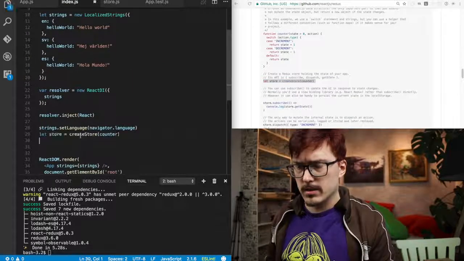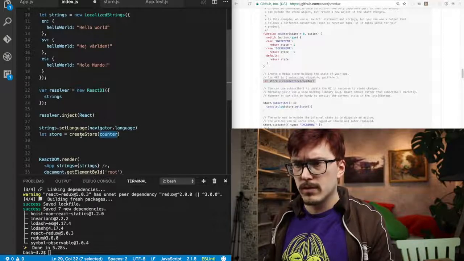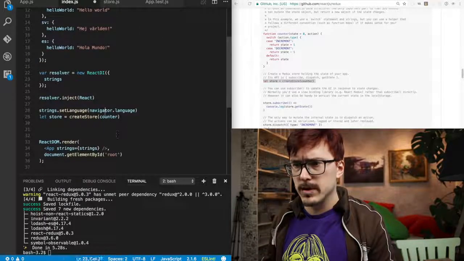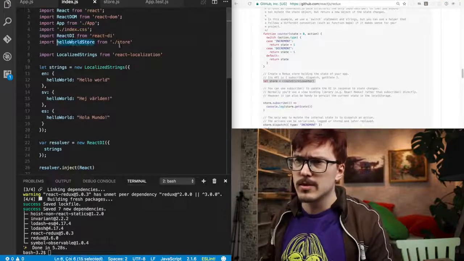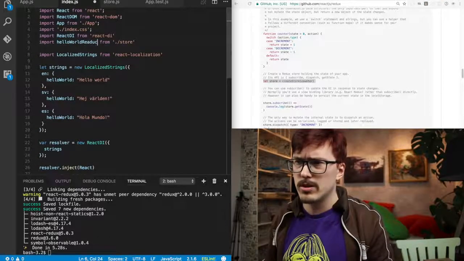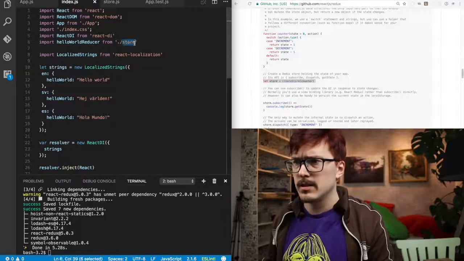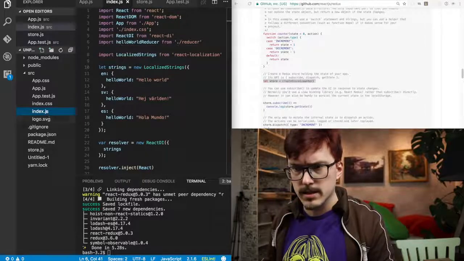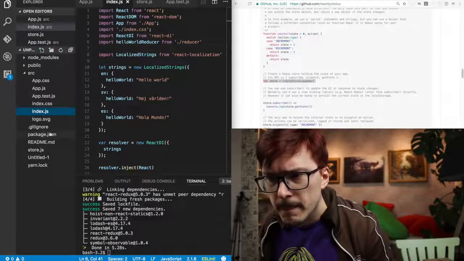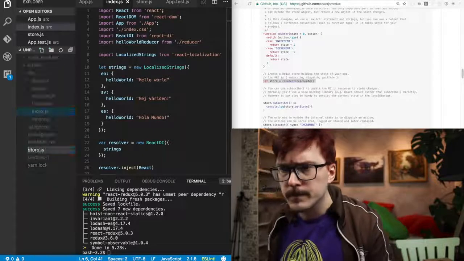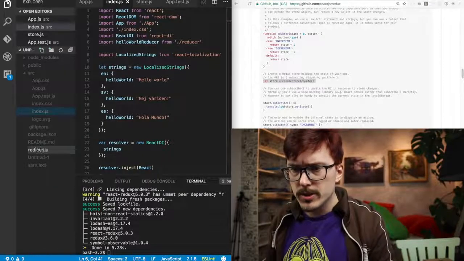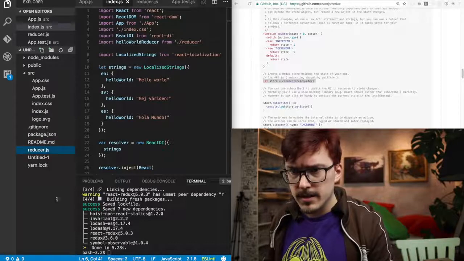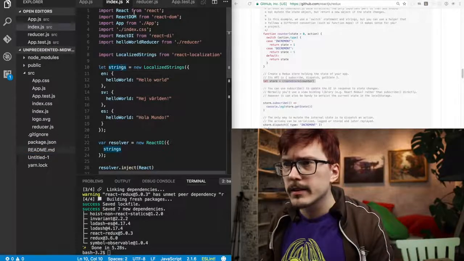Okay, and I'm gonna create store from the Hello World Store. No, it's not quite store. This is like Hello World reducer, maybe. Reducer. Naming is really important for projects of this scale. Reducer. I placed it in the wrong directory too. There.